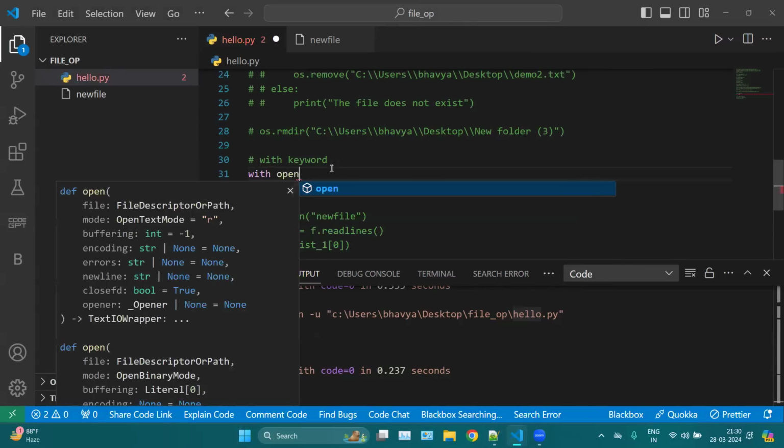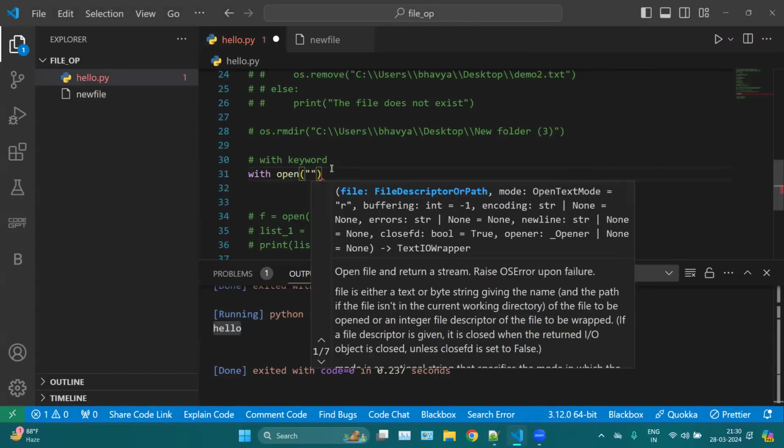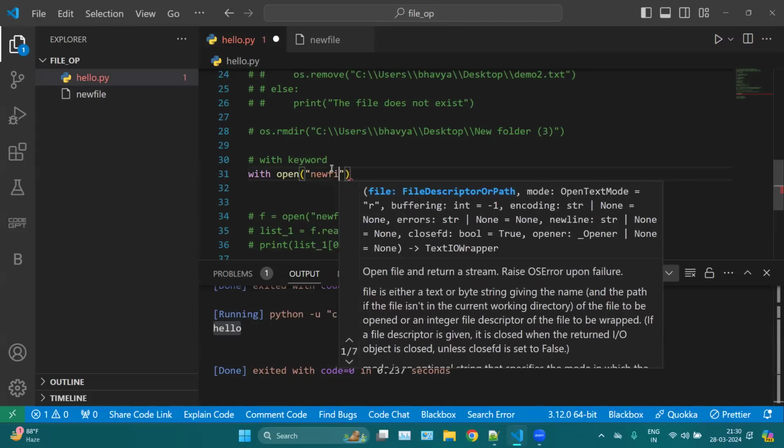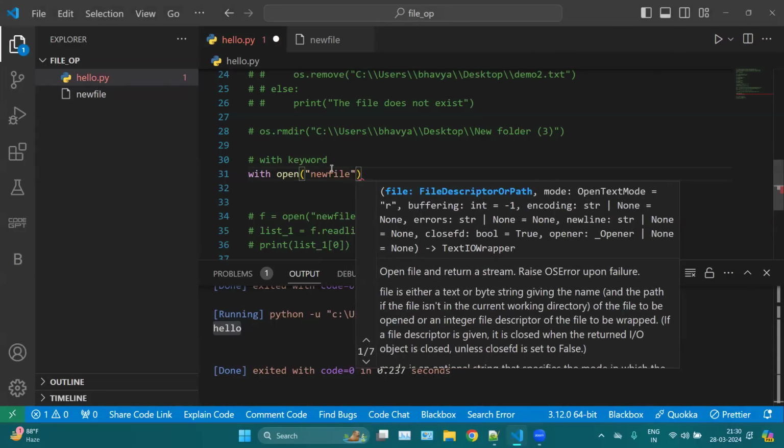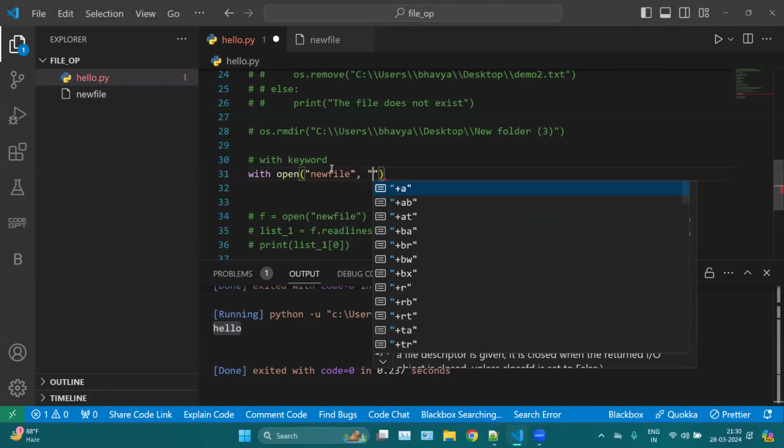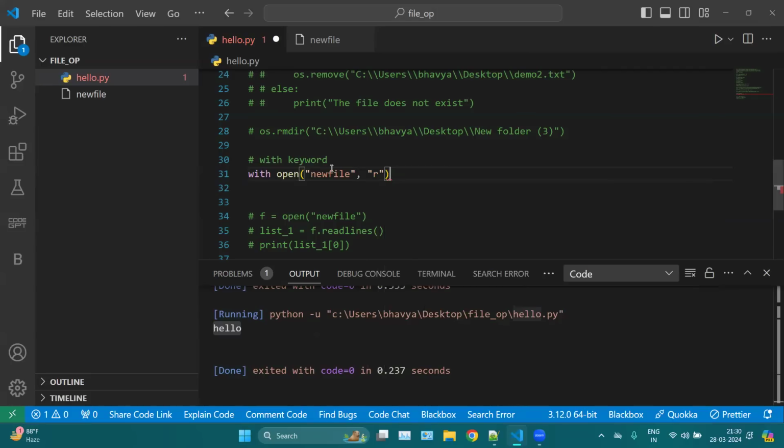So here you can use with open. Then here you can mention the file you want to open. Let's say new file again. Okay, comma. What kind of operation you want to perform? Here I want to read a file. Okay, and then here we can use, let's say, file_lines equal.